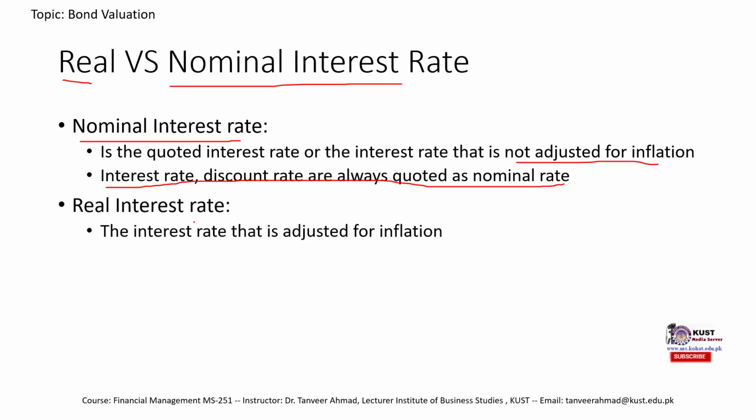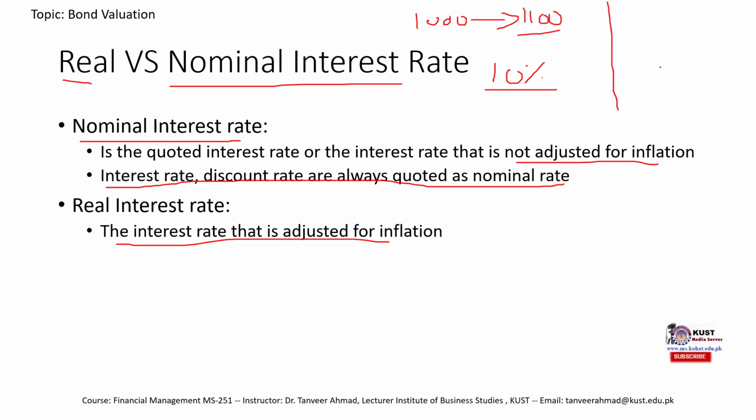So what is a real interest rate? The real interest rate is the interest rate that is adjusted for inflation. So for example, you get an interest of 10% on your deposit in a bank account. That means if you deposited 1000 rupees, after 1 year this 1000 would be equal to 1100 rupees.